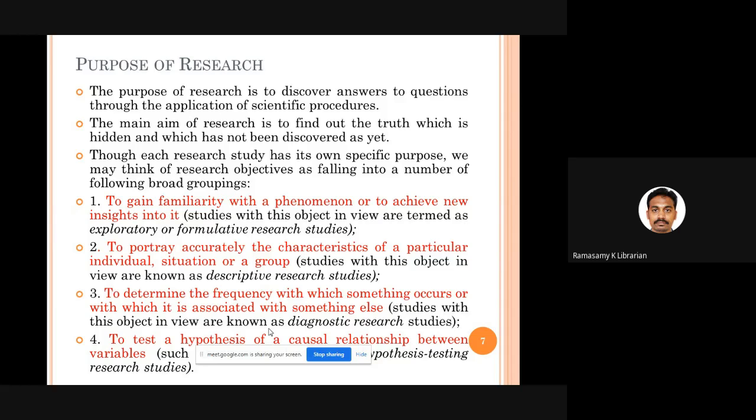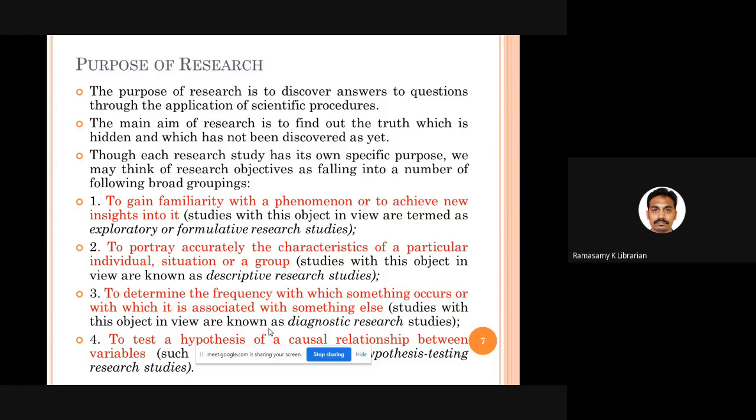And thirdly, you may try to find out when a particular happening occurs a good number of times. We are checking how frequently a particular event takes place, why it takes place, what may be the probable causes for its occurrence. So that kind of studies are called diagnostic research studies. Maybe frequent fever, frequent body pain in a particular society, frequent cough and frequent vomiting in a particular area. So repeatedly it happens. You're trying to find out what happens behind it.